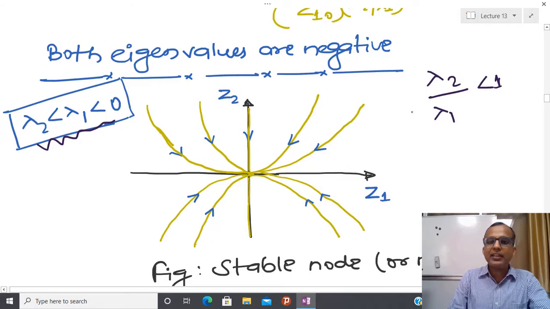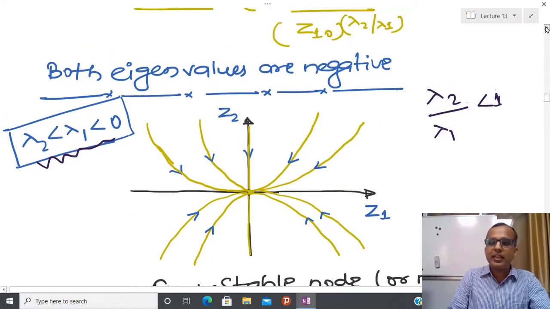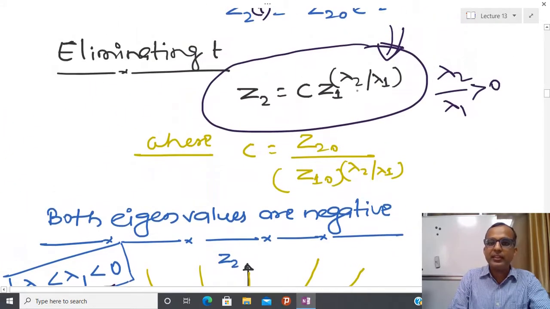And after that, if you see this equation very carefully, then in order to draw this, first you can assume that suppose I have lambda 2 equal to 2 and lambda 1 equal to 1, then I have z2 equal to c z1 square. So you have some parabolic kind of thing involved here.